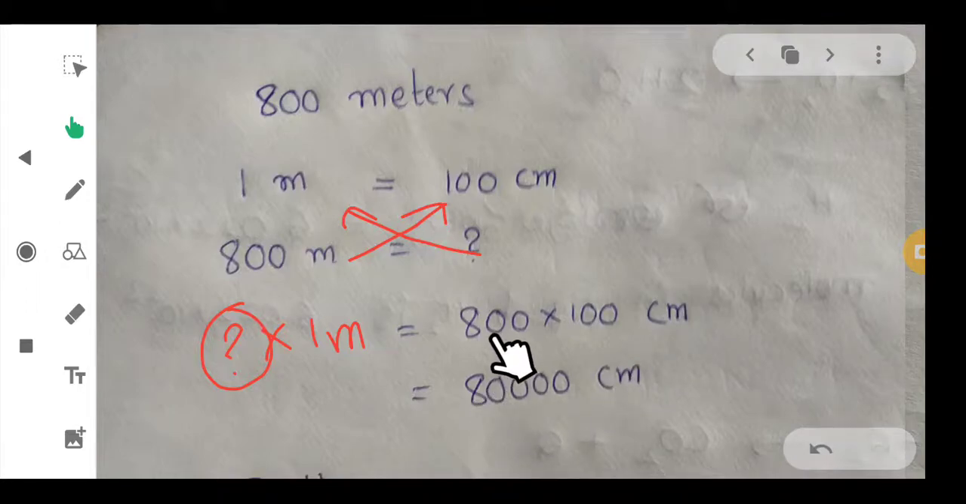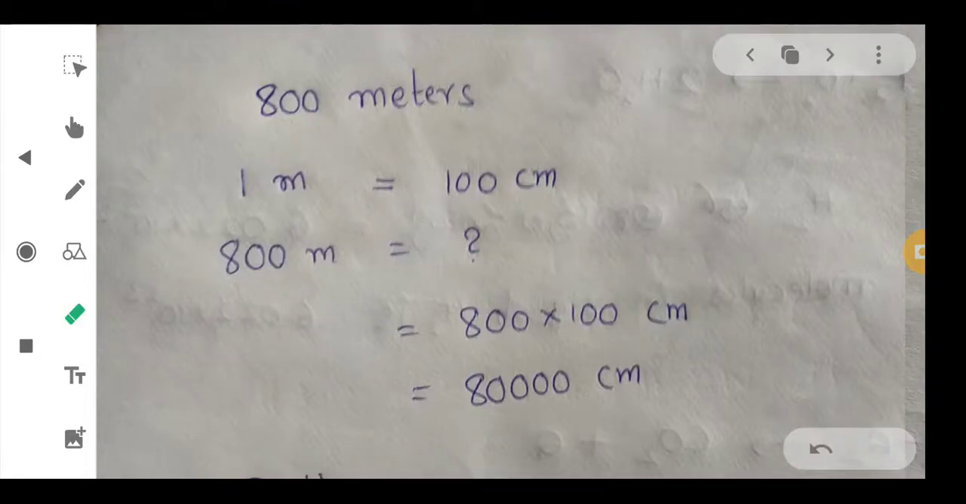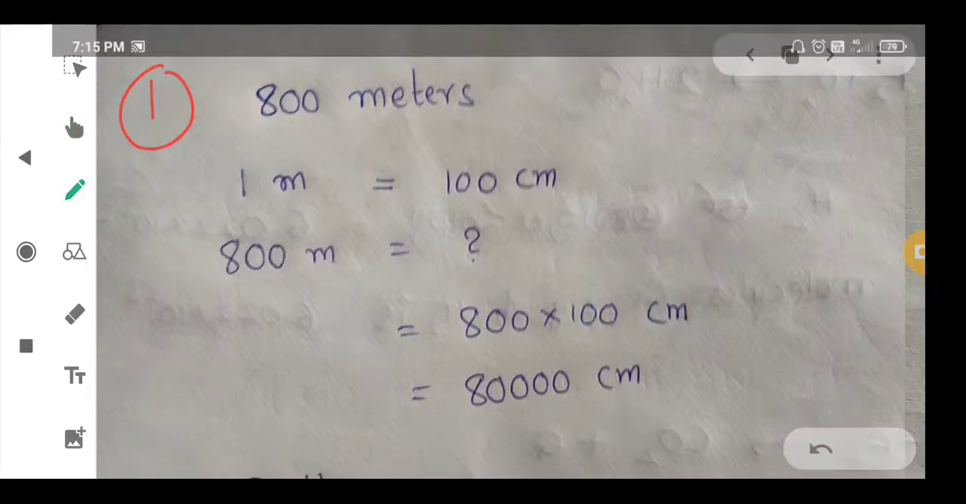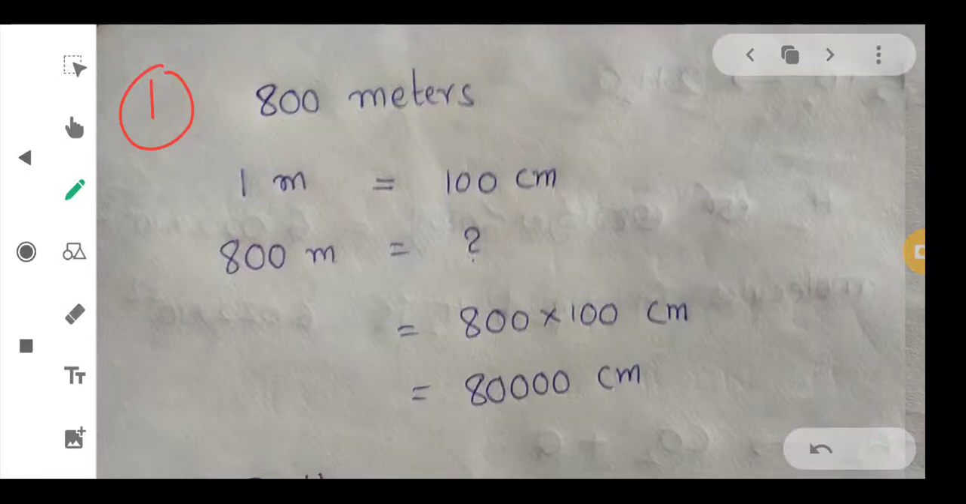How much? Here in 800 there are 2 zeros and in 100 there are 2 zeros. So, total how many zeros? 1, 2, 3, 4. 4 zeros. So, after 8, 4 zeros. So, this is 80,000 centimeters. So, simply we calculated that 800 meters is 80,000 centimeters. This is the first problem. Okay. Next one.